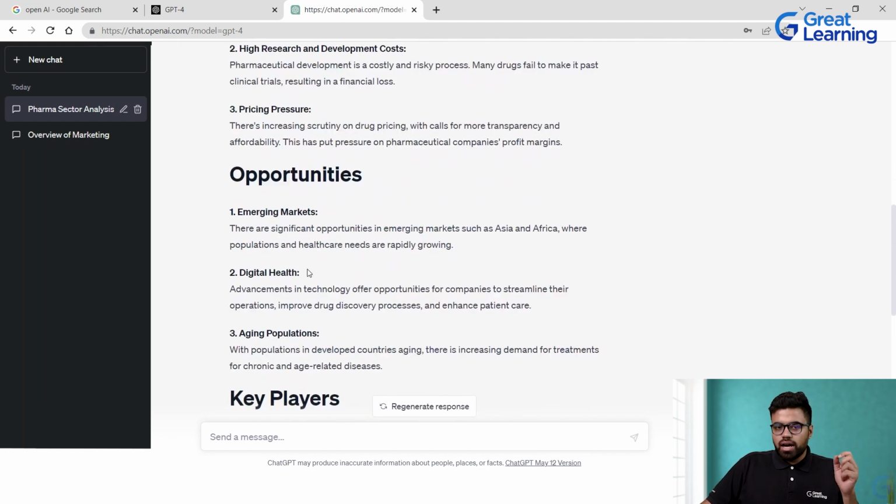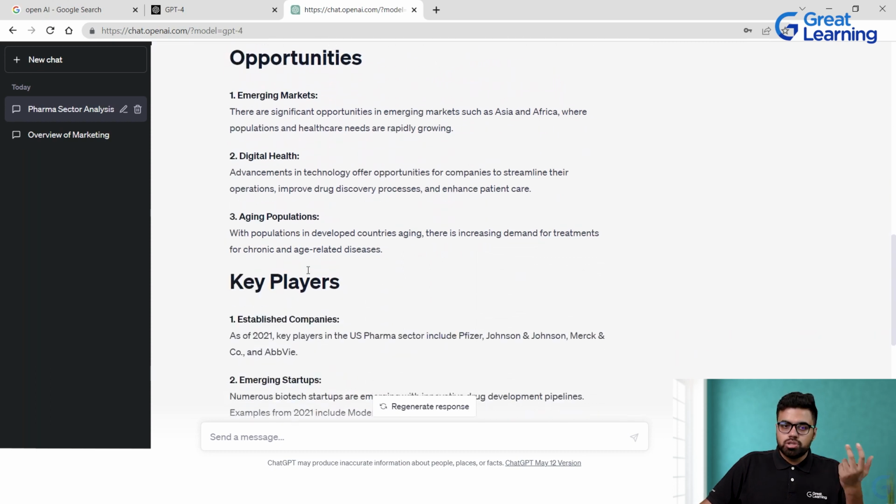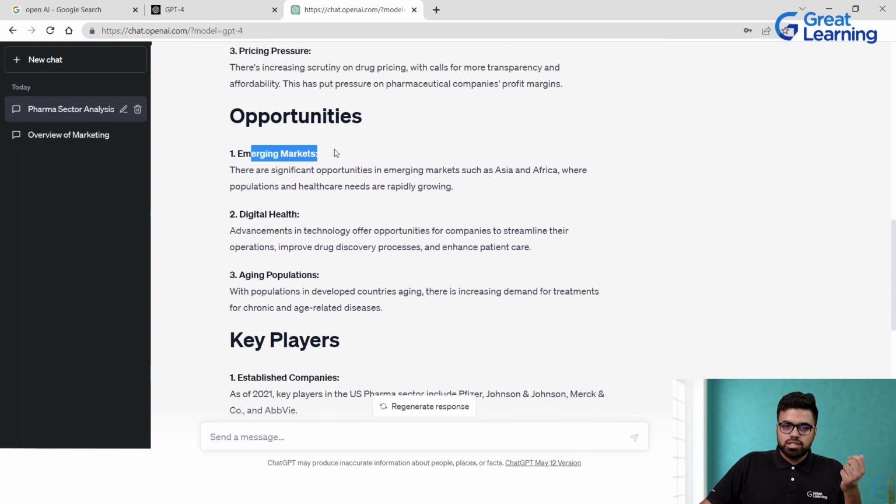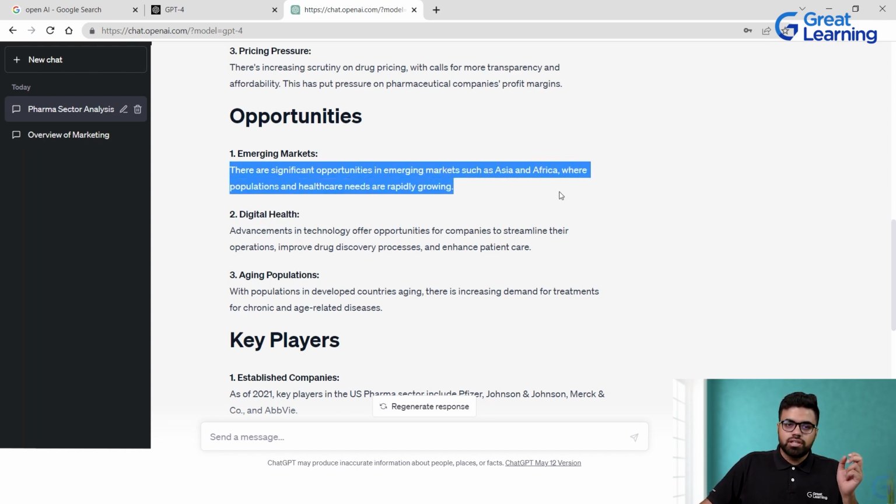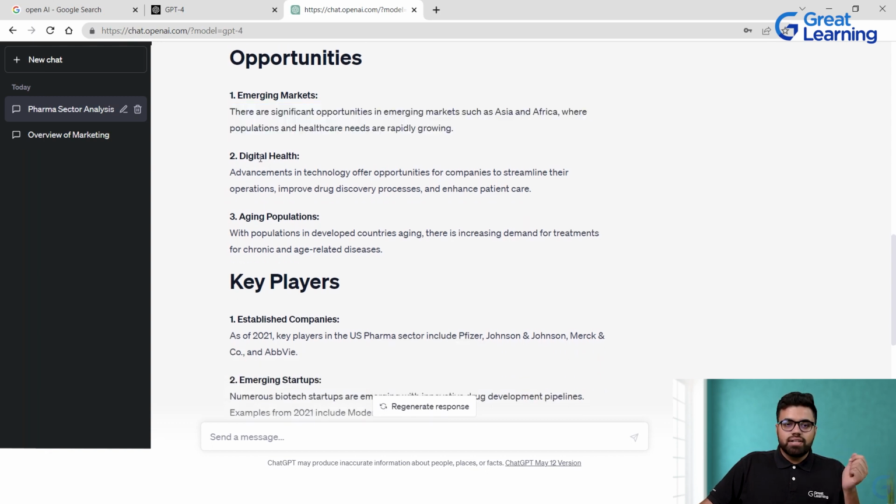Then the third aspect that I wanted it to tell me about was the opportunities, right? So emerging markets, mostly the markets that are in the developing regions. So it states precisely that there are significant opportunities in the emerging markets, such as Asia and Africa, where the population and healthcare needs are rapidly growing. Now, the second part is digital health.